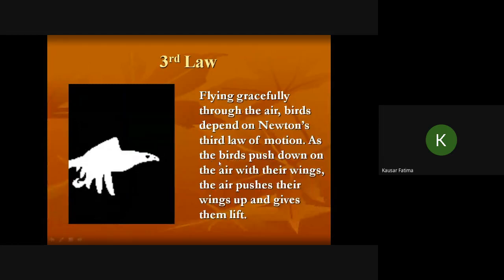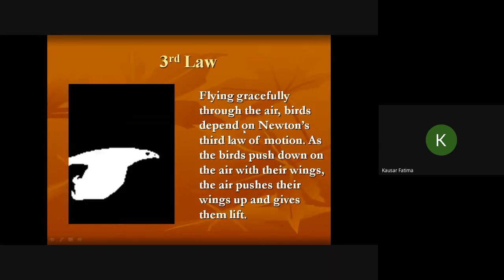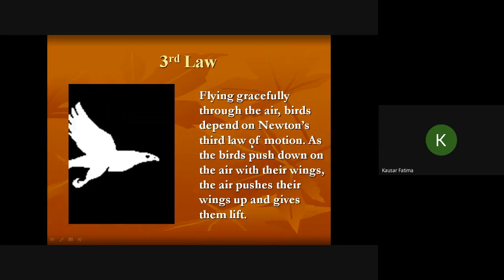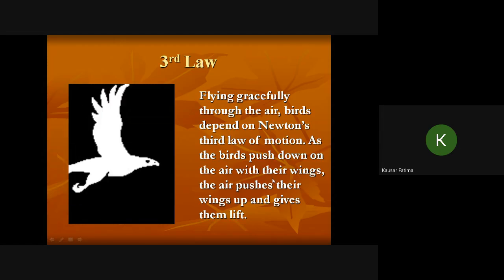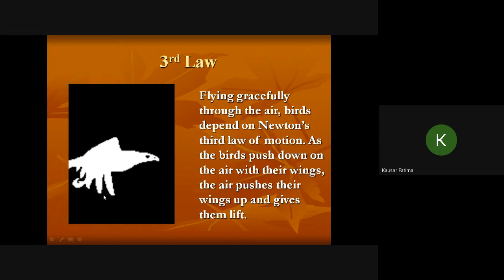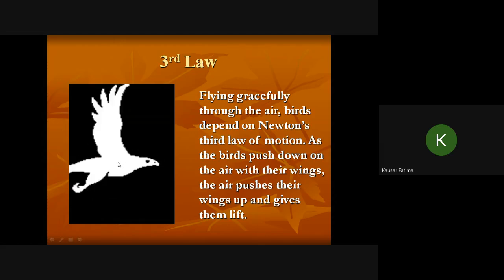And a bird flying gracefully through the air. This again depends on Newton's third law of motion. It pushes down on the air with its wings. The air pushes the wings up and gives them a lift. So the lift force is caused here. It pushes the air down, so that push force acts downward, and the lift force acts upwards. That is why it remains at a height. Here action and reaction are involved regarding the height of the flying bird above the surface of the earth.